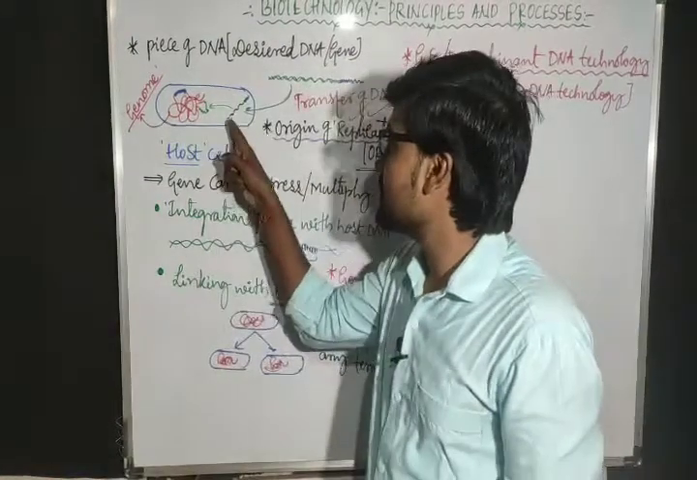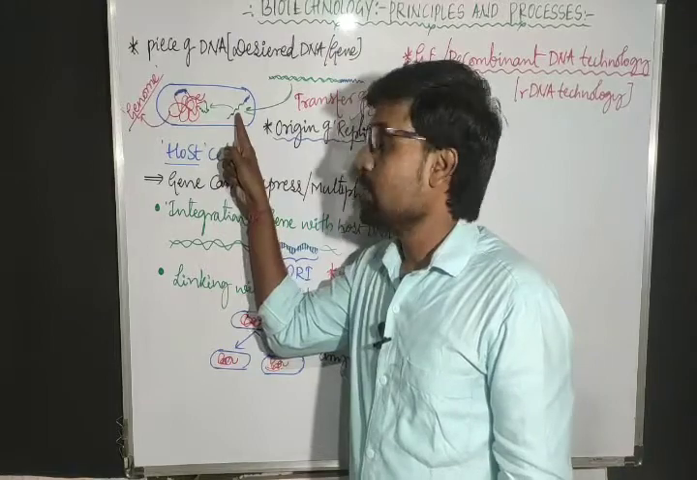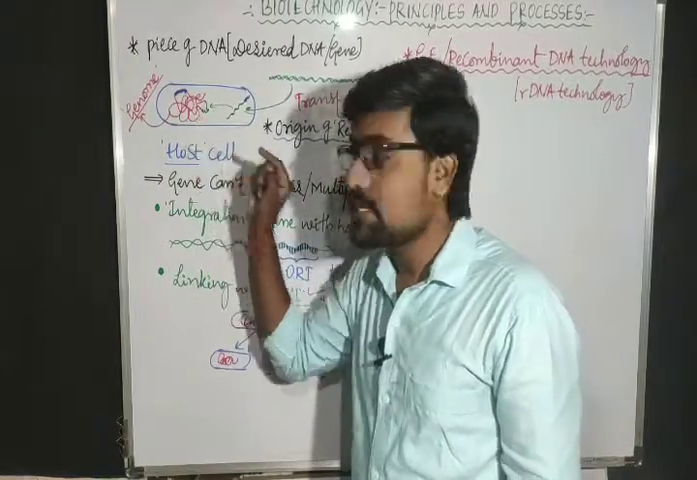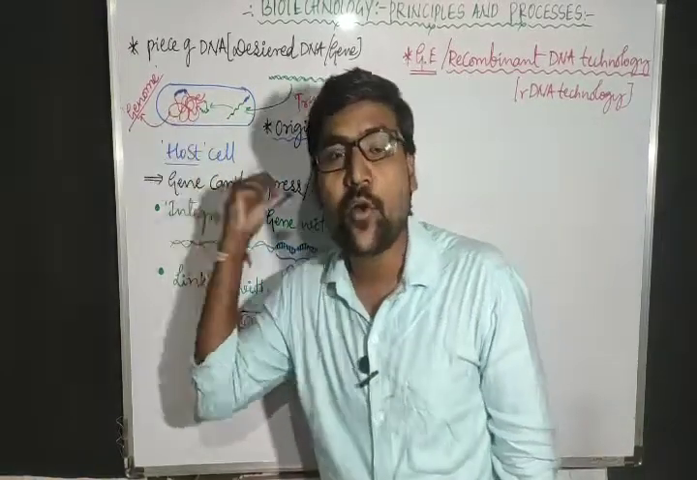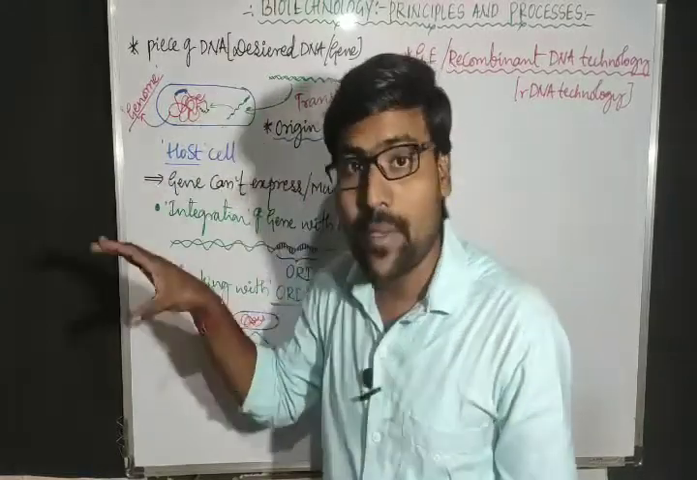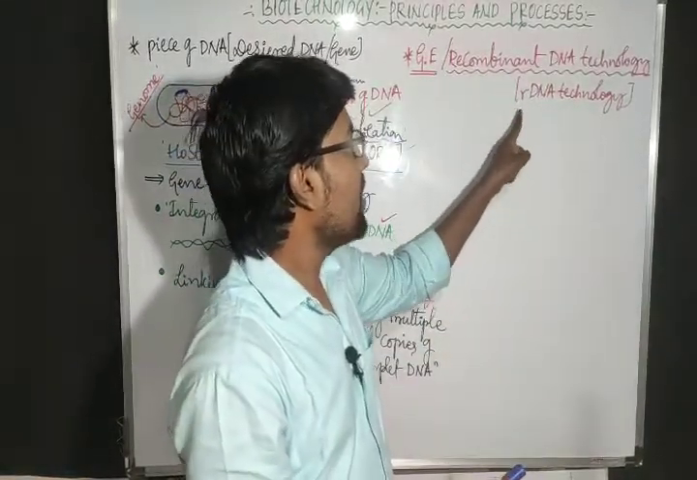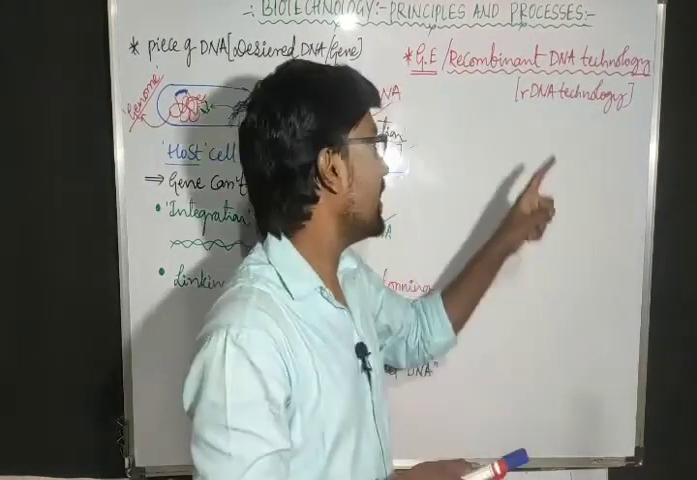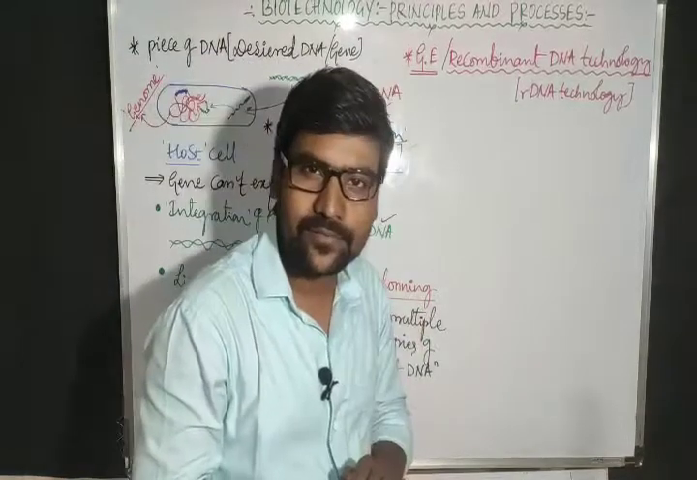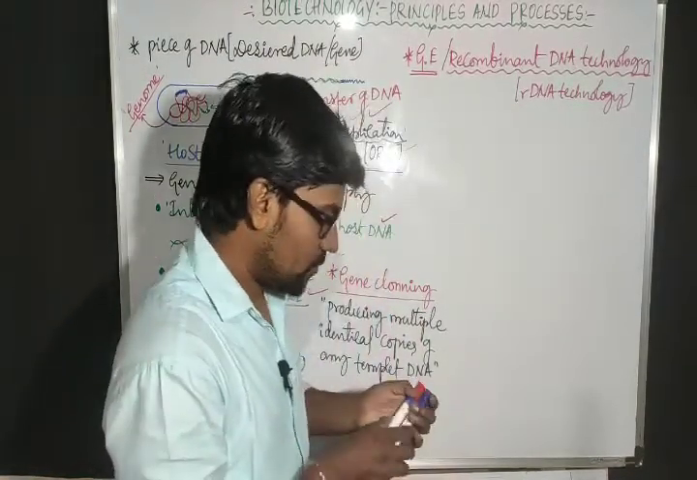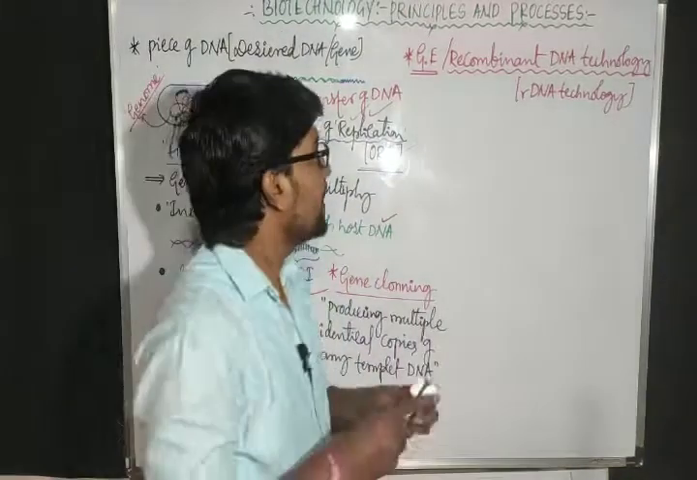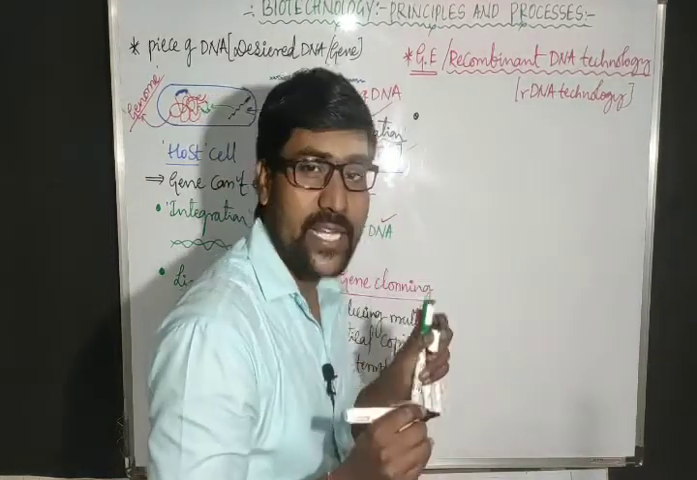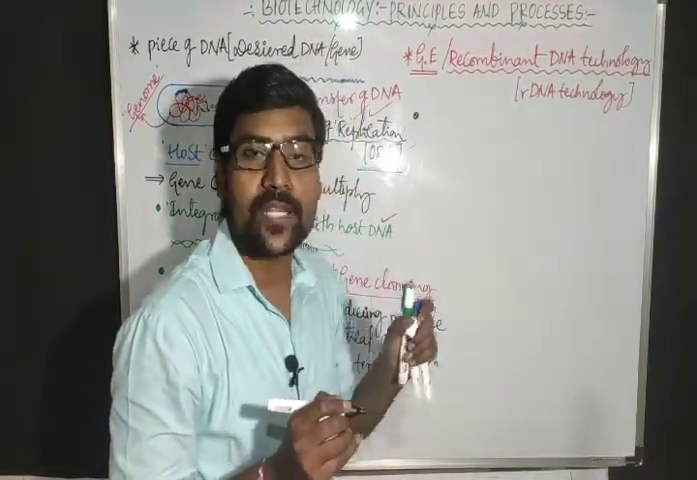Just the same thing: this gene belongs to one organism and this DNA belongs to another organism. Now both are mixed, and after mixing it becomes a recombination. Producing recombinant DNA, we refer to as rDNA technology or recombinant DNA technology. So simply we refer to it as genetic engineering, right? And yesterday I told you who is the father of genetic engineering: Paul Berg.